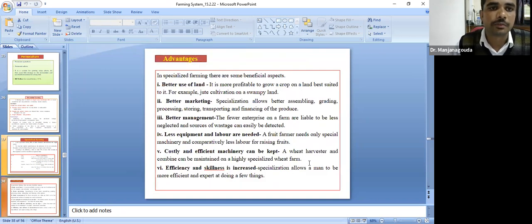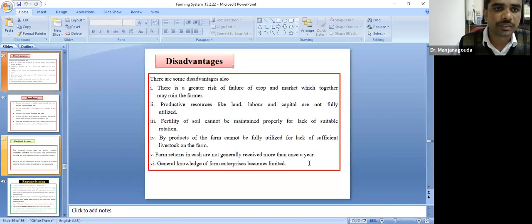The advantages of this are better use of land, better marketing, better management, and increased efficiency and skill. The disadvantages are that there is a greater risk of crop failure. When the crop fails, the yield is lost and the farmer faces problems, and the fertility of the soil cannot be maintained properly. Because of continuous growing of the same crop, nutrients will be depleted, affecting soil fertility and biodiversity, and soil organic carbon gets depleted.